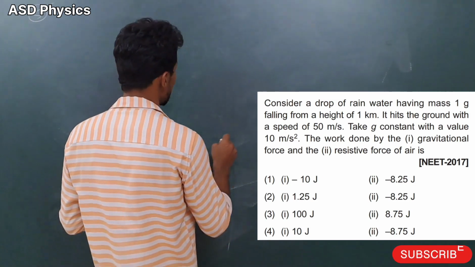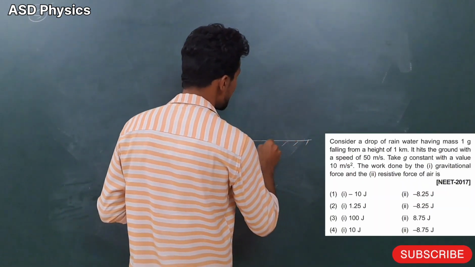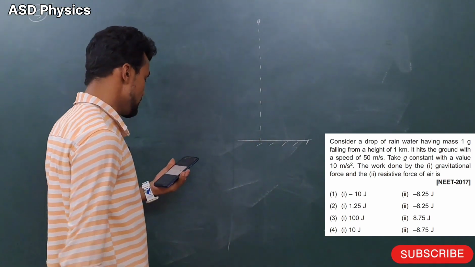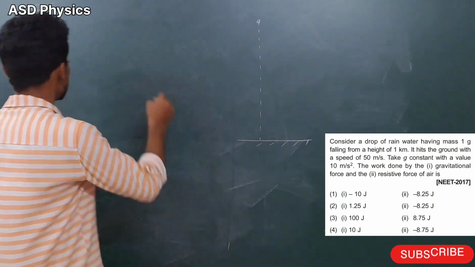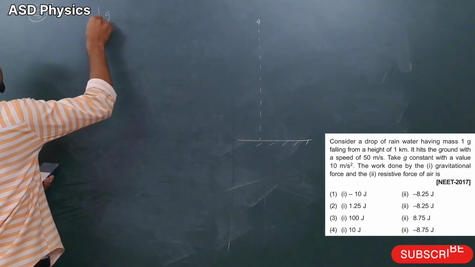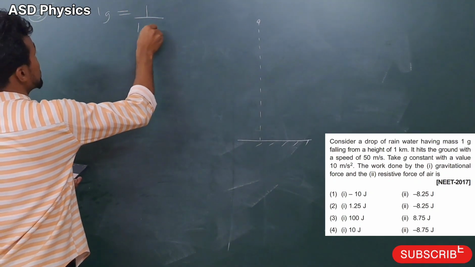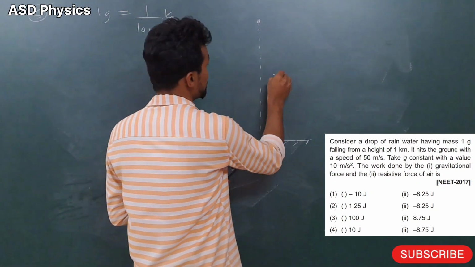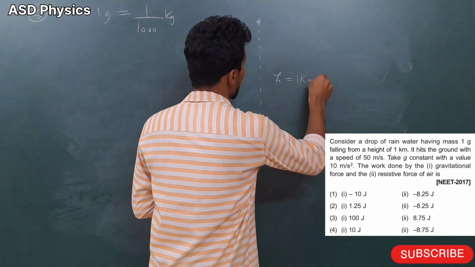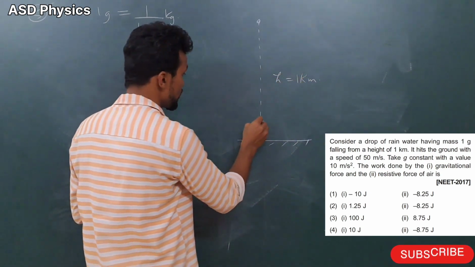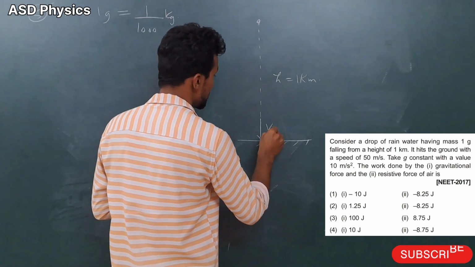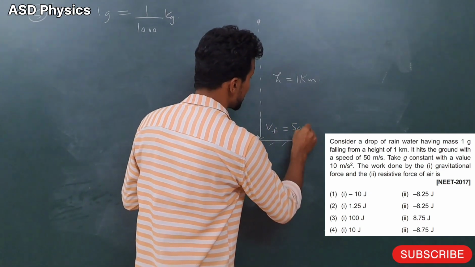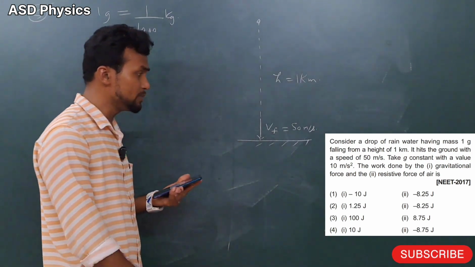Okay, my dear students, so let me draw the situation here. The ground is there and here the drop is there. Now the rain drop is falling downward here. Okay, my dear students, so what is given here? Let's see. The mass of the drop is given 1 gram. That means how much? 1 by 1000 kilogram. Okay, my dear students, after that how much is this height given? 1 kilometer. Okay, and it is going to hit with how much velocity? It is given here 50 meter per second.